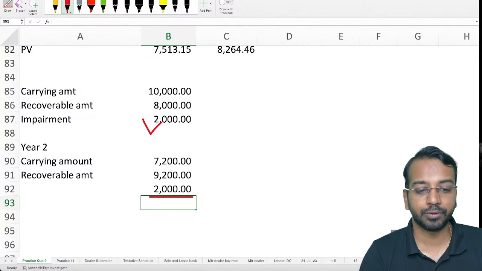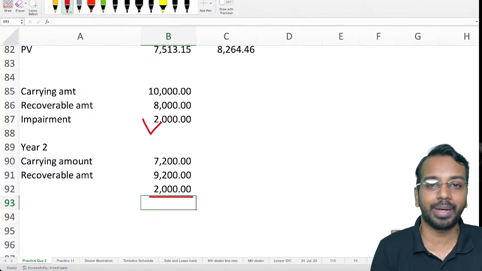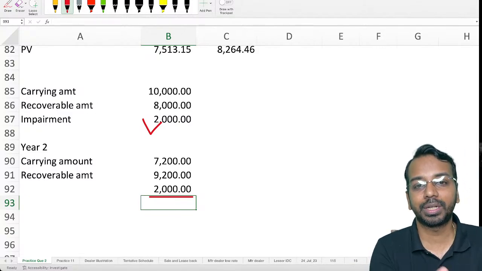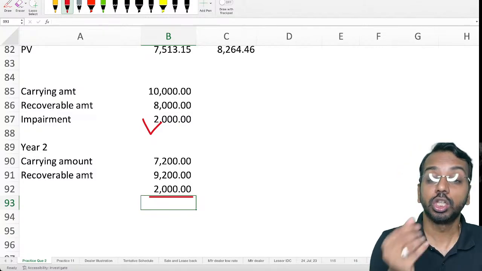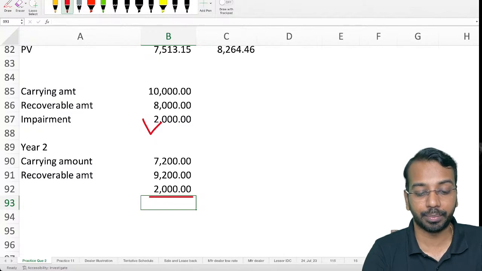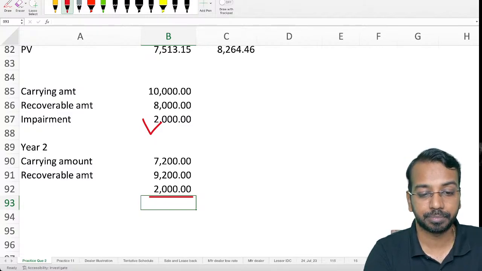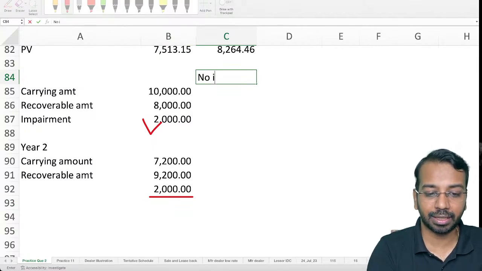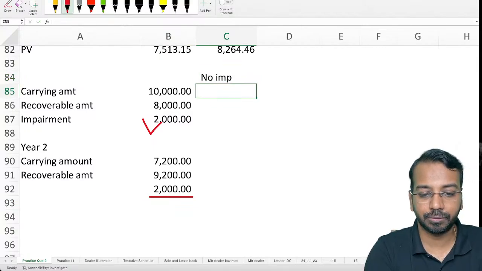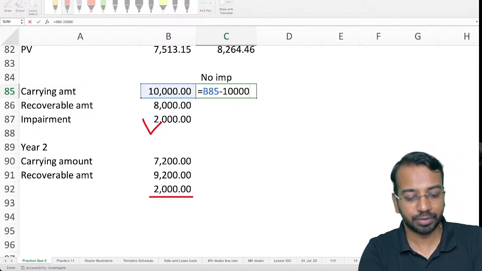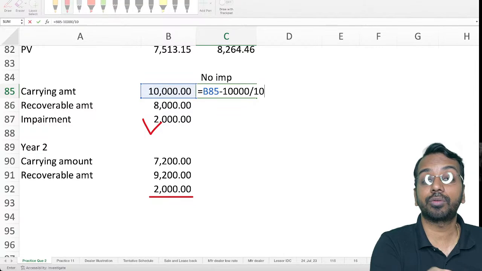So what we should do is, we should see if there was no impairment, what would have been the carrying amount? It would have been 10,000 minus 10,000 divided by 10, that is 9,000.